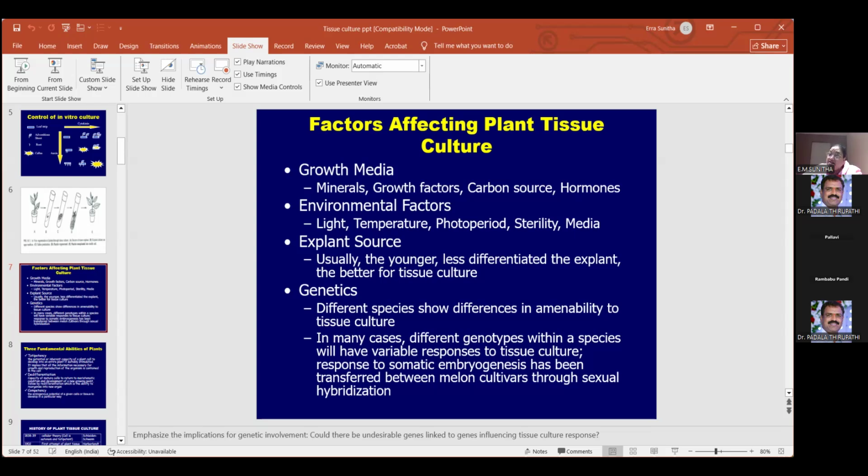But in that, explant selection also is very, very important. So enti adi, if it is younger and if it has more meristematic activity, then yeah, the explant will be fantastic. But if it is from older plants, or if the selection is not suitable, that means you have certain plants like woody plants, some older leaves, all those things, the success rate of the tissue culture manaki తగ్గిపోతుంది అనమాట.